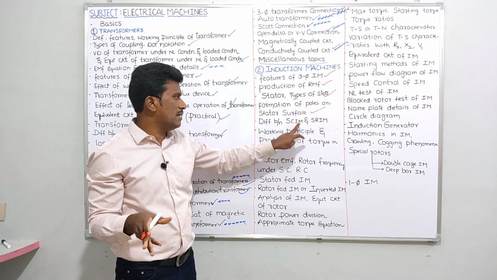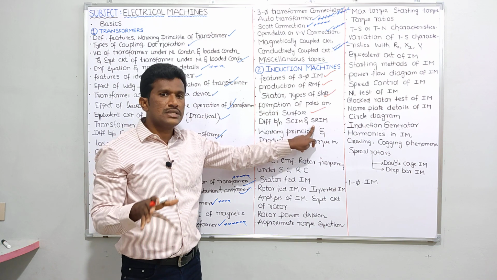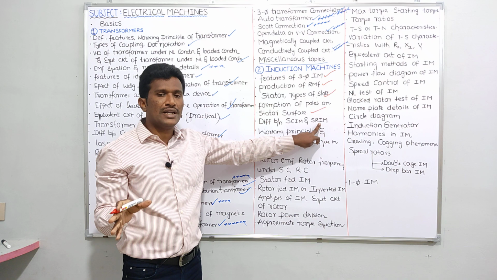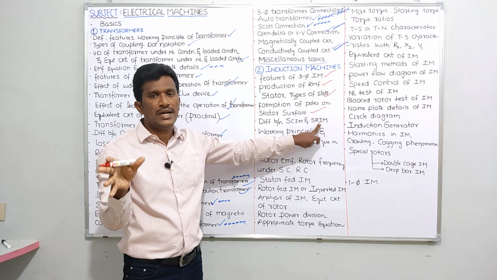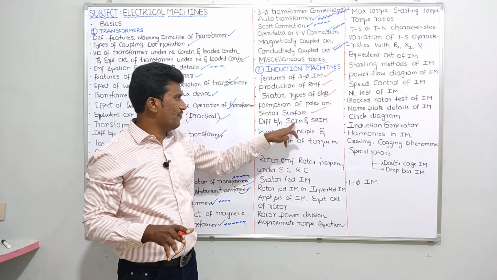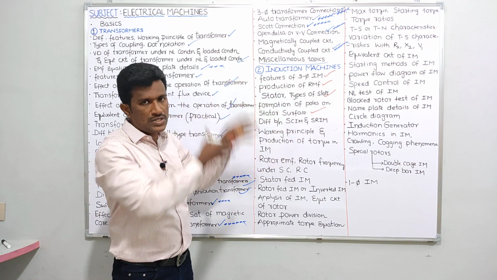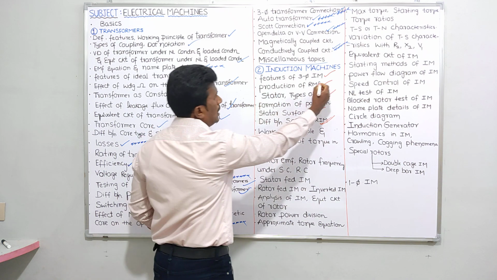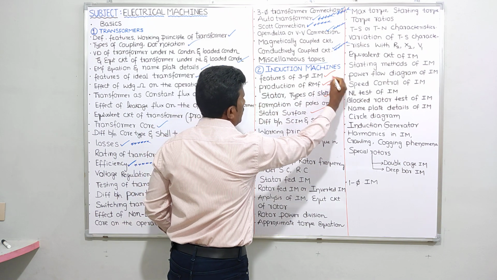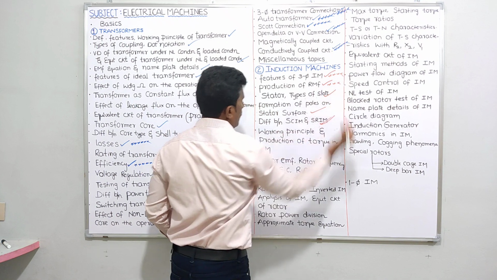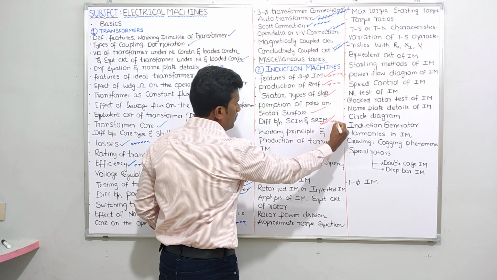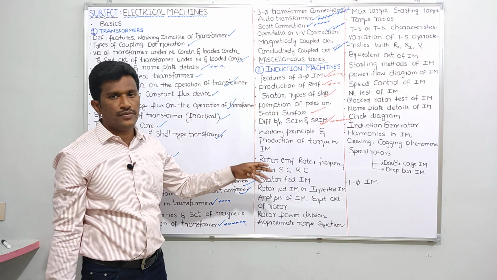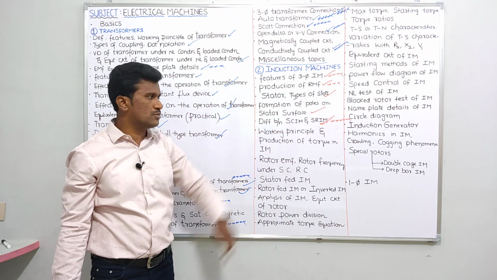Okay. Next, depending on the construction of rotor, induction motor is classified into two types: squirrel cage induction motor, simply I can write SCIM, and slip ring induction motor, SRIM. Slip ring induction motor can also be called wound rotor induction motor. So I'll be discussing here the difference between SCIM and SRIM. So many points will come here. So see, among these, production of RMF is important, features of three-phase induction motor is important, and the difference between a squirrel cage induction motor and a slip ring induction motor is very, very important for GATE, ESE and PSUs also.